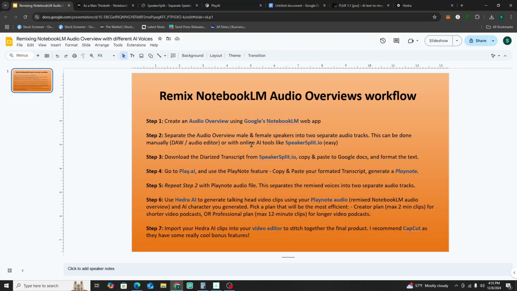That way it's not just one long transcript with all the lines of the video or the podcast. It's going to have it diarized, or segmented by speaker, which is very important.